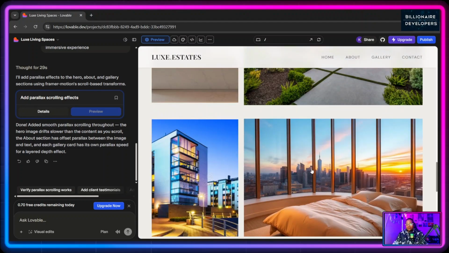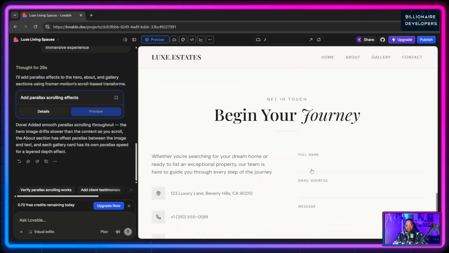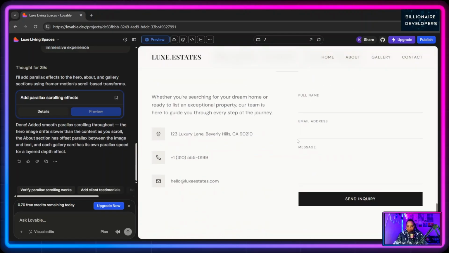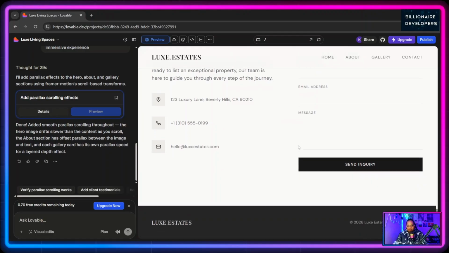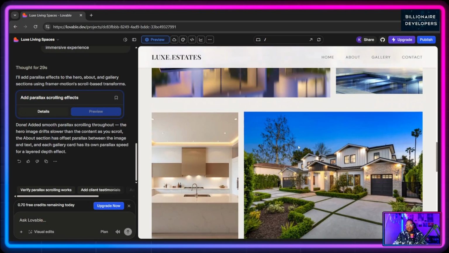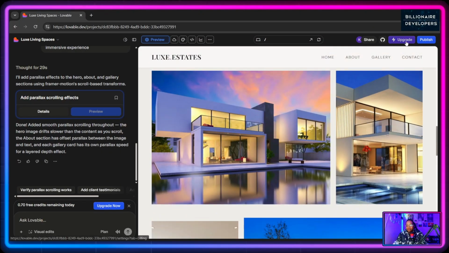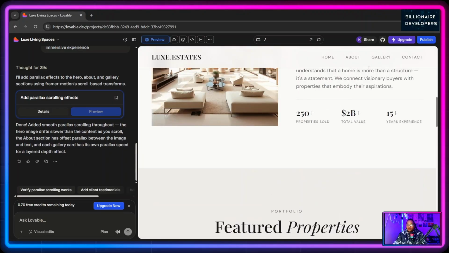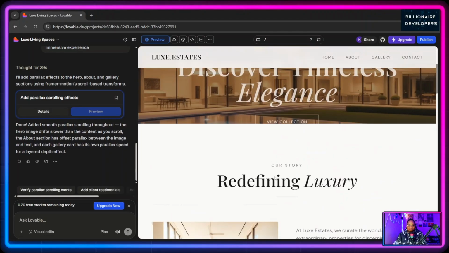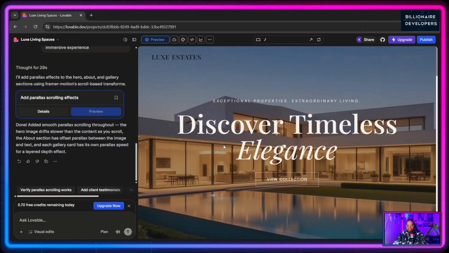And I did say that I will be using the free tier, just to give you a basic example of how Lovable works. But even if you purchase any of their premium plans, you are able to integrate it either using a database, or you can connect it to your GitHub account. But the really cool thing is you can share it just as it is.